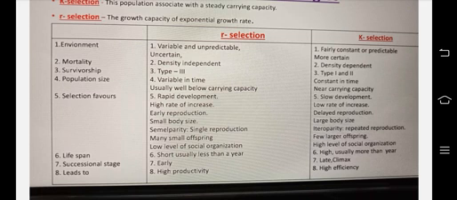Mortality is density independent. Survivorship is type 3, that means a greater number of individuals die during the early stages. Population size is variable in time. r selection is the case of animals other than humans, remember like that. So the environment is variable and unpredictable in their case, so they need to reproduce quickly or otherwise they might die.